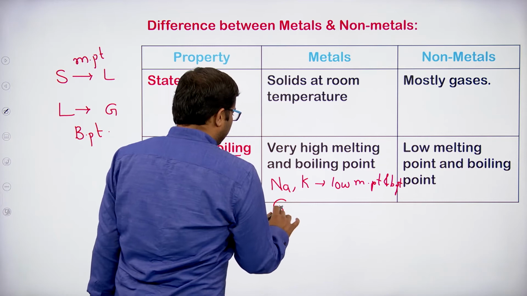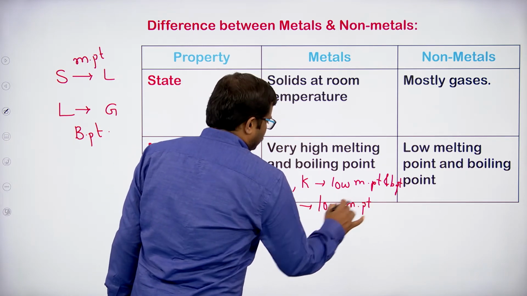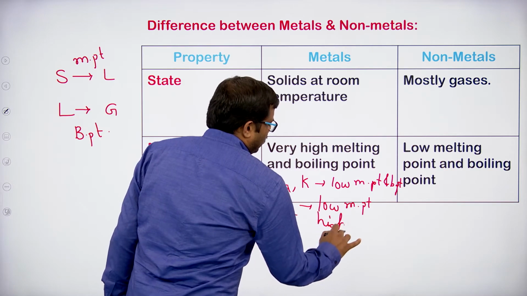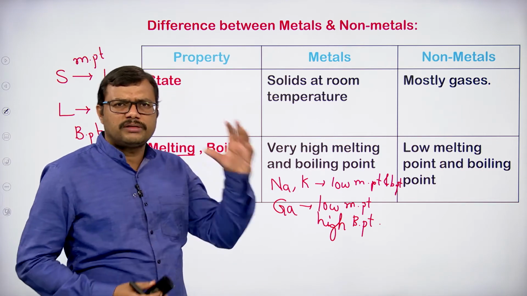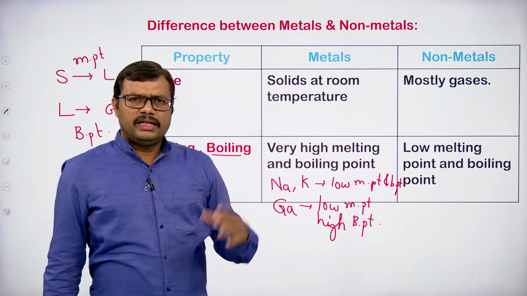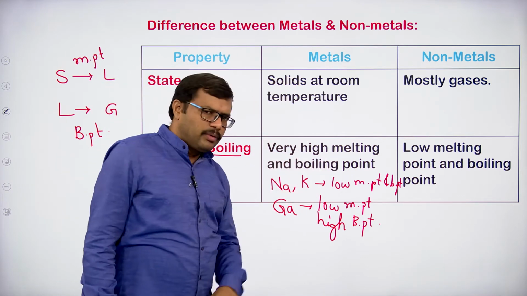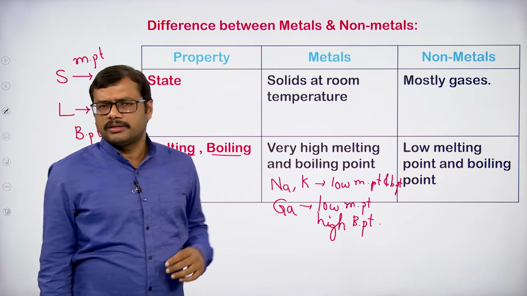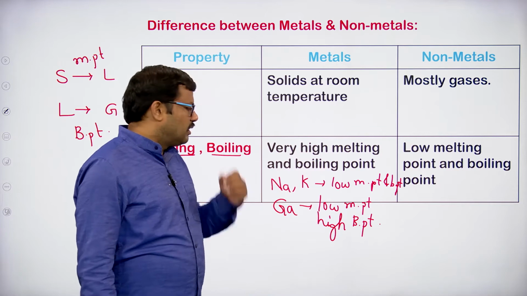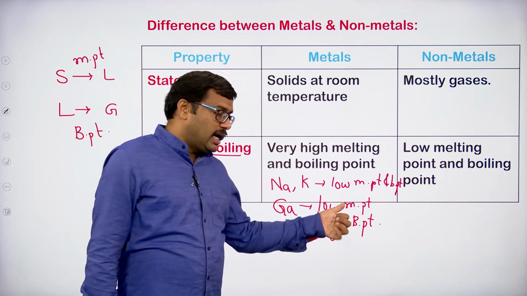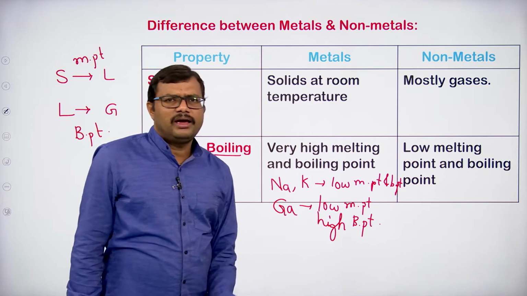But for example, in the case of gallium, if you observe, gallium will have a low melting point, but of course it will have a high boiling point. Most of the metals are solids. When most of the metals are solid, generally we expect high melting and boiling points. Melting points and boiling points are very, very high, but there are some exceptions we come across. Sodium, potassium, they will have low melting and boiling points. Gallium, if you observe, will have a low melting point around 29 degrees or 27 degrees centigrade, but it will have a high boiling point.